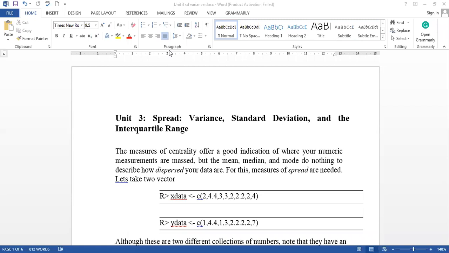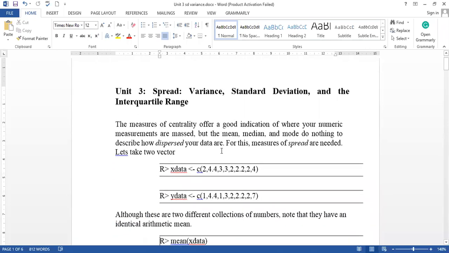So sometimes to analyze the data set properly, you need to find the spread of the data set. Whenever you are working with some data set, first calculate the measures of centrality like mean, median, mode, and then calculate the variance and the standard deviation. They will tell you how your data looks, how it is spread, whether skewness or kurtosis is there.